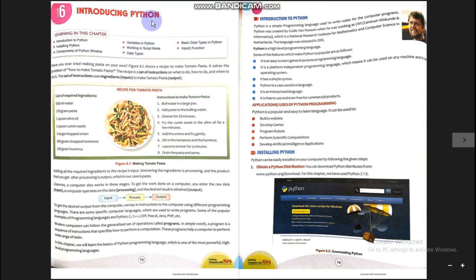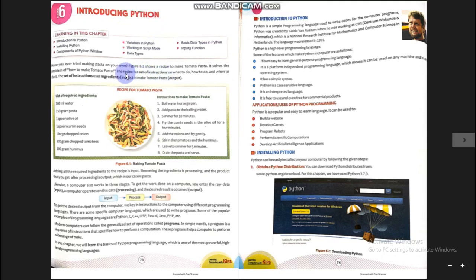We are going to do programming in Python, which means we are going to make programs using the Python programming language. We will write the instructions in the Python programming language. Let us first understand what a program is. A program is simply a set of instructions to achieve any particular job.